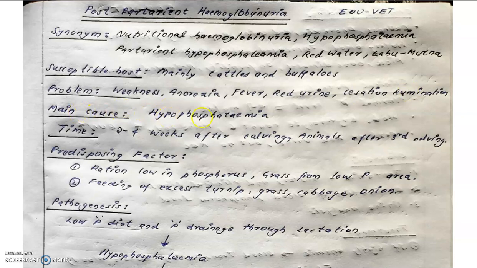The main cause is hypophosphatemia, that is a low level of phosphorus in the blood. The time of this disease is 2 to 4 weeks after calving, or in animals after the third calving, because in the third calving period they will be having a high amount of milk, and in the milk they will be secreting the calcium and the phosphorus.